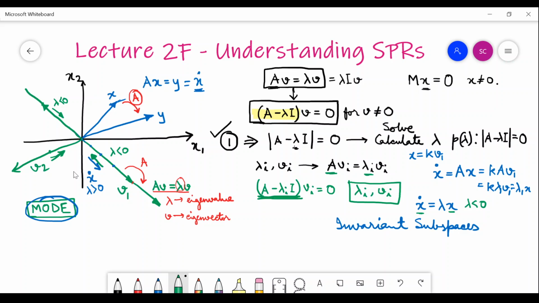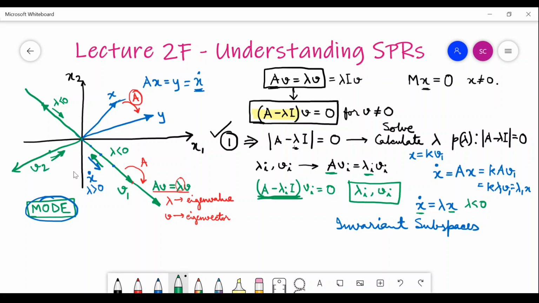People will always say that we ask this question a lot of times: what should be the eigenvalues of the matrix A so that your system is stable? The answer is very easy. Lambda must be in the left half plane. Lambda can be a complex value also, but in general we are talking about real eigenvalues. So mainly the answer is that lambda less than 0 is what we need.